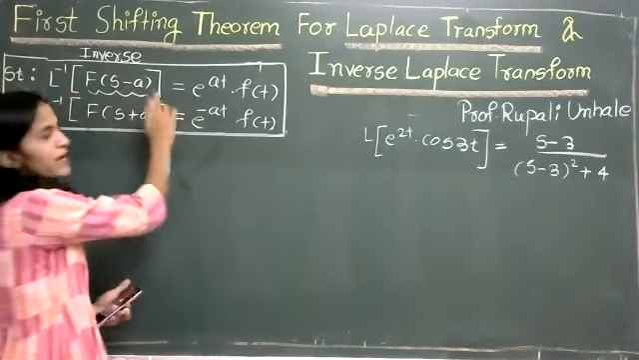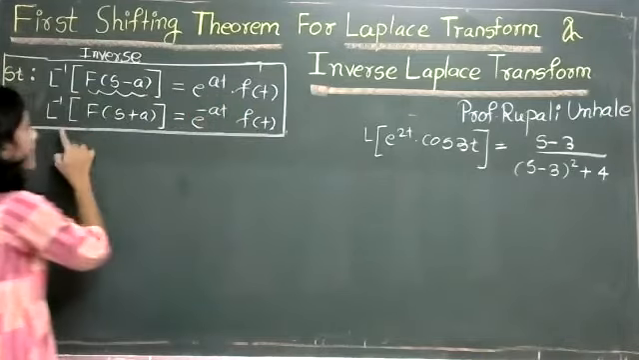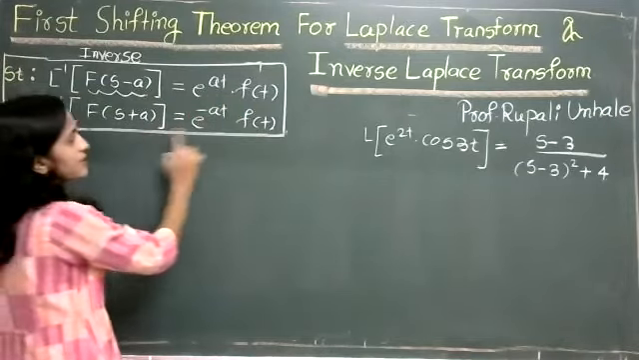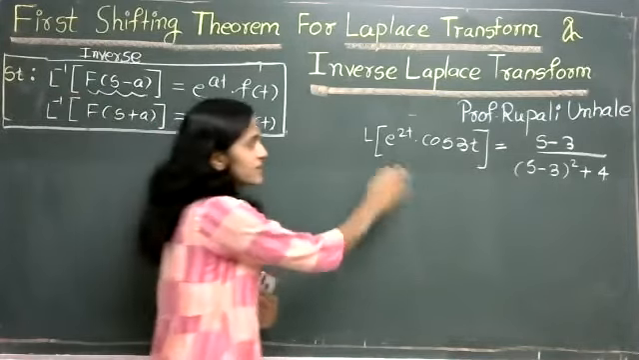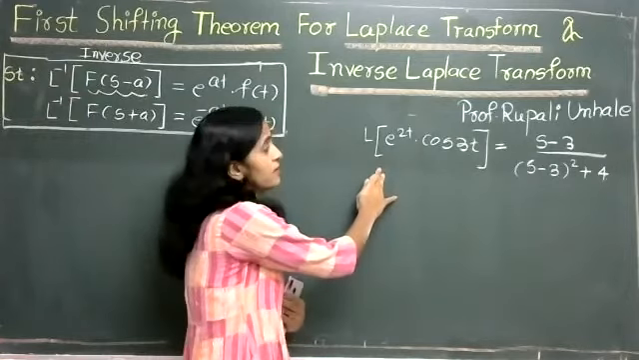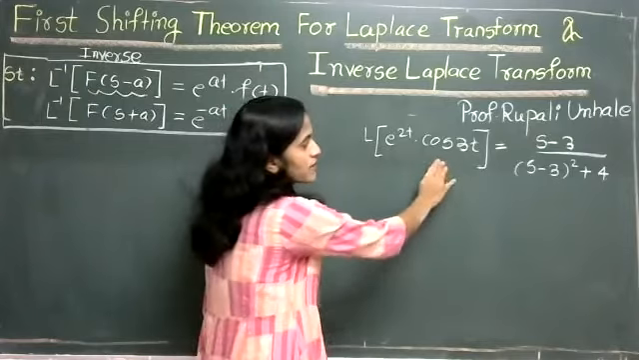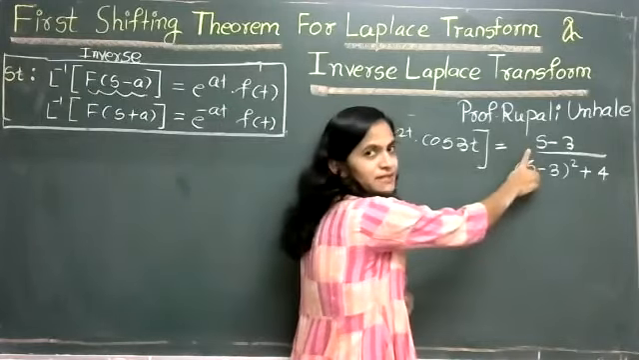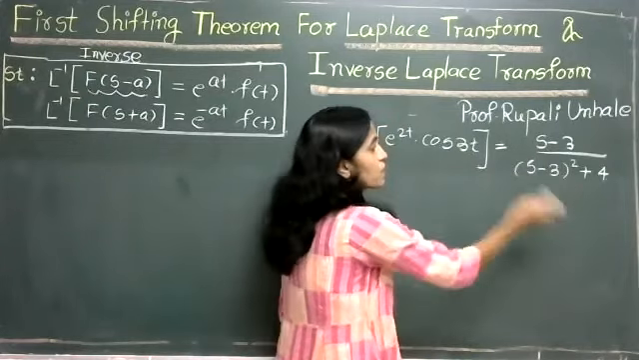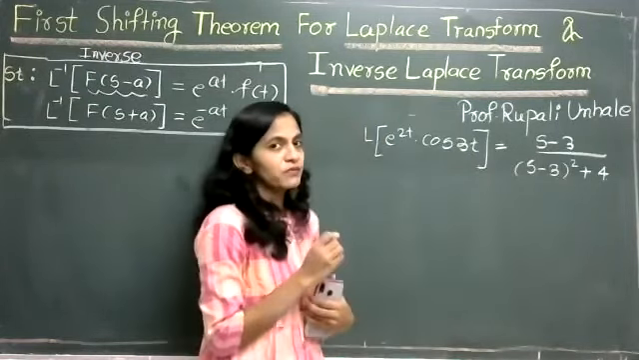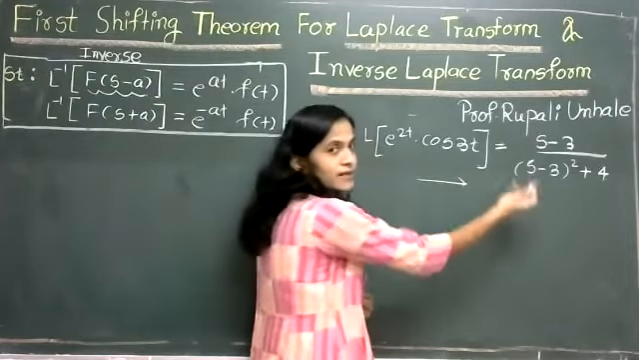L inverse of f of s minus a is nothing but e raised to at into f of t, and L inverse of f of s plus a is nothing but e raised to minus at into f of t. As we have seen in the examples for the Laplace transform, Laplace of e raised to 2t into cos 3t, we got the answer as s minus 3 upon s minus 3 bracket square plus 4. So the same example we are solving for shifting.